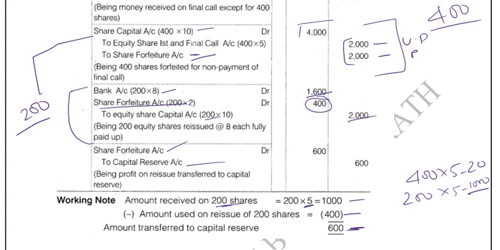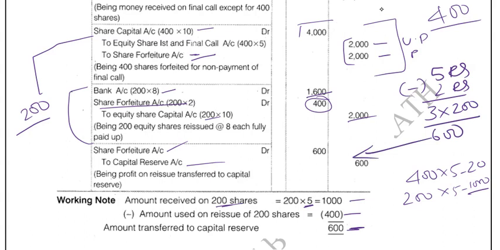You can even remember that a total of 5 rupees is the share forfeited amount. 2 rupees we adjusted. So the balance is 3 rupees. 3 into 200 is 600. That 600 is what will go to your capital reserve. Because only 200 shares were reissued, we calculate only for 200 shares.